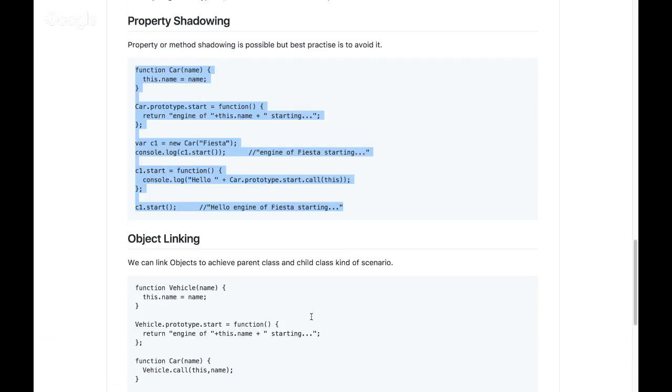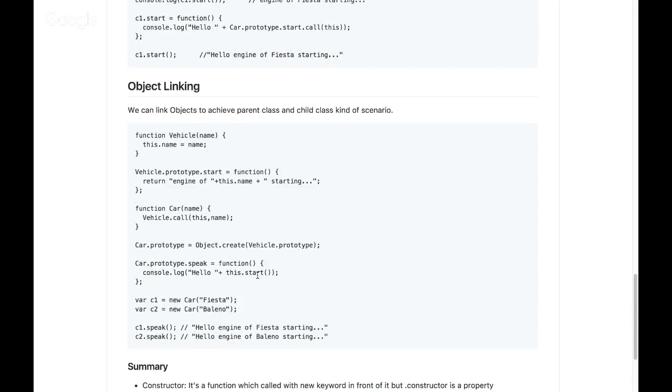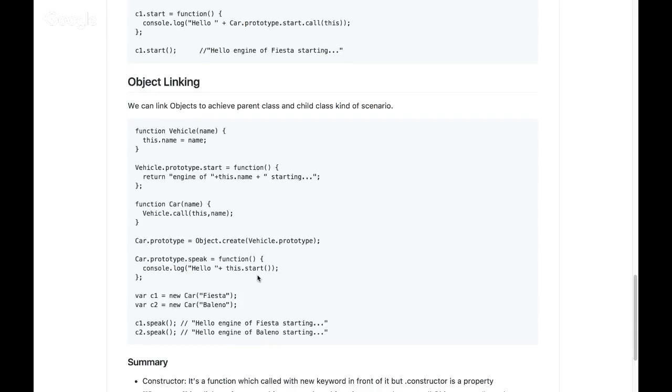Okay, so there is one more method. Say you want to achieve a parent class and child class kind of scenario, which we call inheritance, which is my next topic. Just before that, I'm setting up a small example. So let's say I want to achieve that parent and child class scenario, and how we do that. We'll see it here.